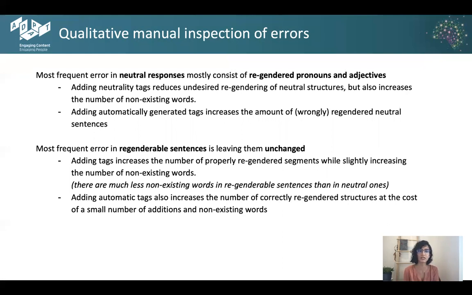Within regenderable sentences, the most frequent error was to leave them unchanged. And as we noticed in the last slide, adding tags, whether manual or automatic, did actually increase the number of properly regendered segments at the small cost of the addition of non-existing words.